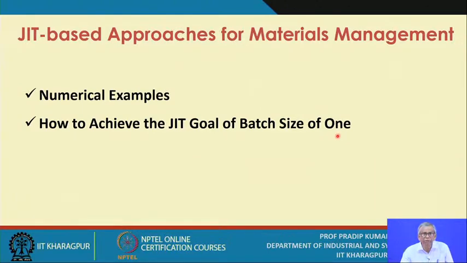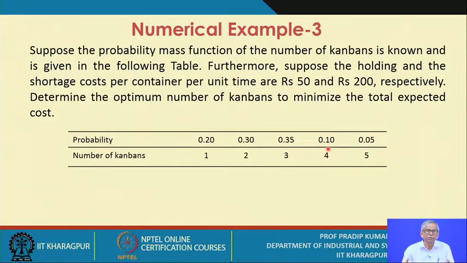I have already mentioned that there are 7 possible goals of JIT, and one such goal is the batch size of 1. Obviously when you try to achieve this goal, you make sure that the setup time and the corresponding setup cost are held to a minimum, and the ideal value is 0.